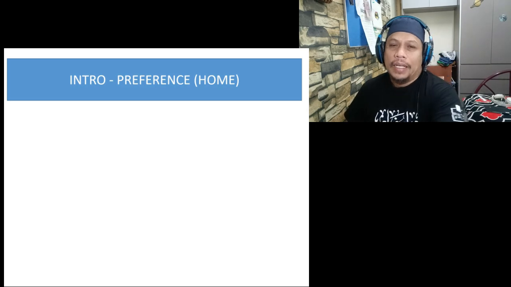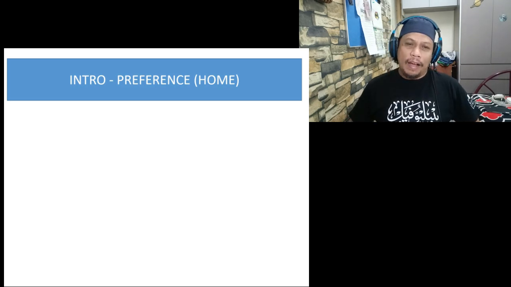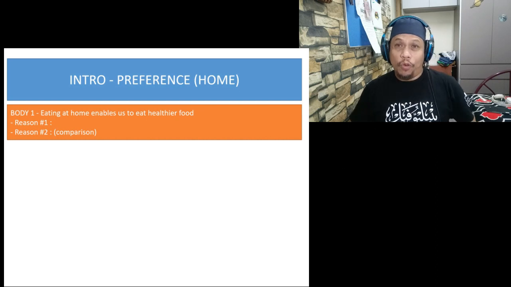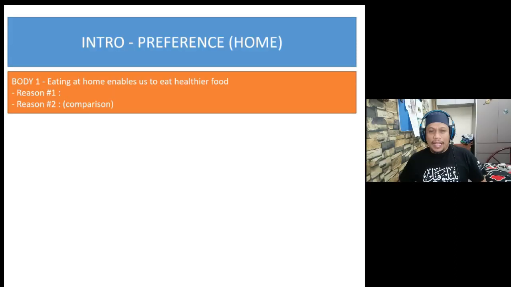Okay, this is the first body paragraph. Eating at home enables us to eat healthier food. Of course, the focus there is healthier food. And then after that, I will provide my first reason. I will not give you the reason now. I just want to explain the whole structure of the essay.